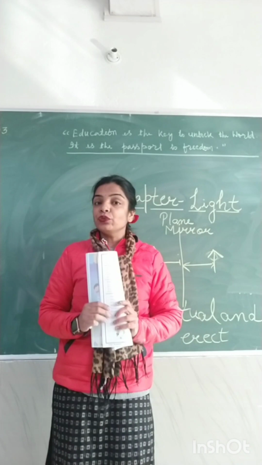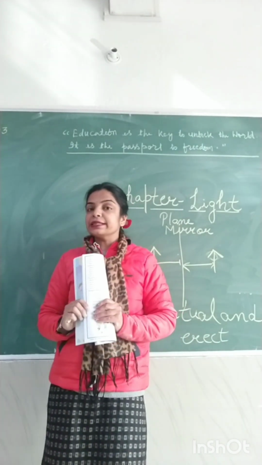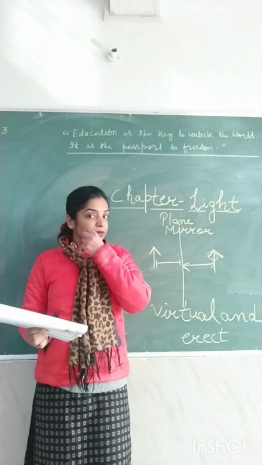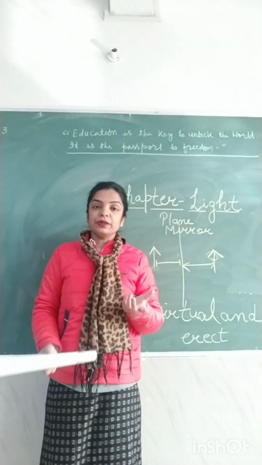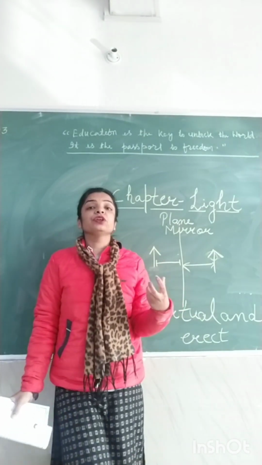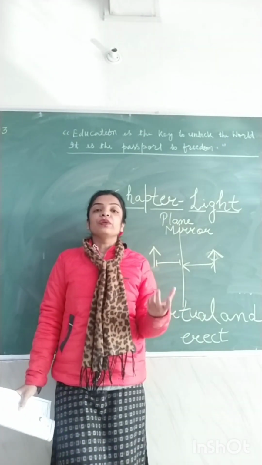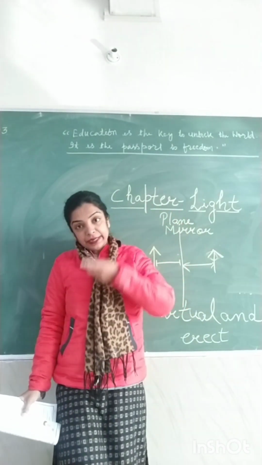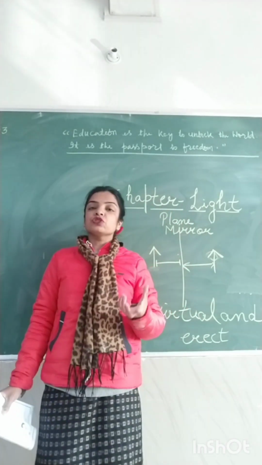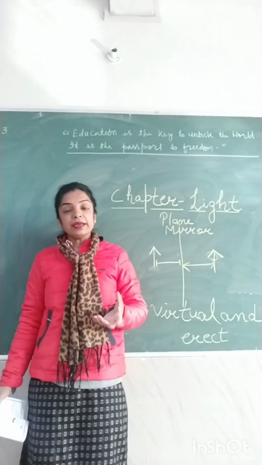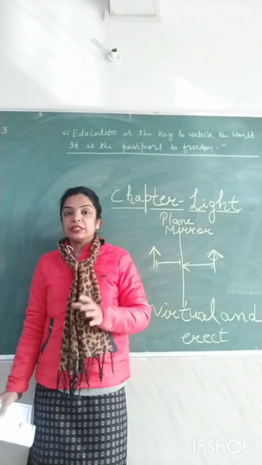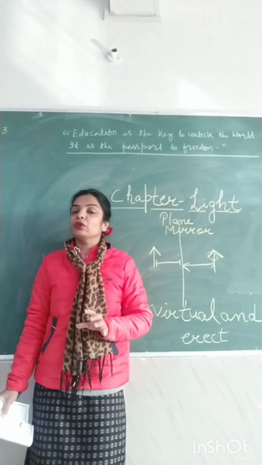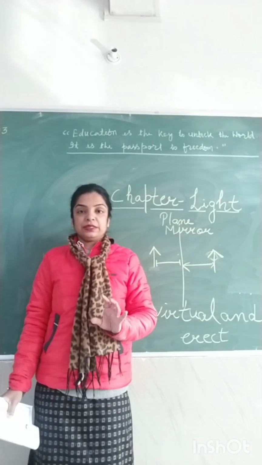Mirrors are of two types: plane mirrors and spherical mirrors. Plane mirror has been discussed with you. Spherical mirrors will be discussed in a further part of the chapter. Spherical mirrors, in short, are mirrors with a circular surface, either concave or convex. Some of you must know what concave and convex are; otherwise, I will explain everything. What are spherical mirrors, and when are they called concave and when convex? That I will be discussing with you.